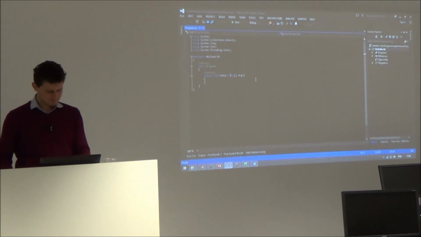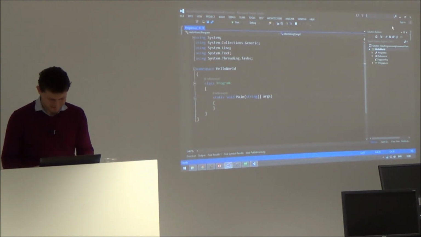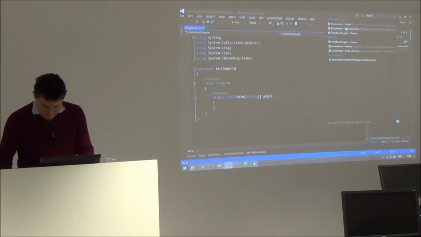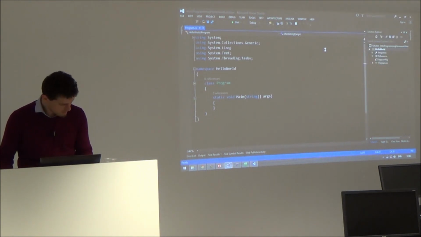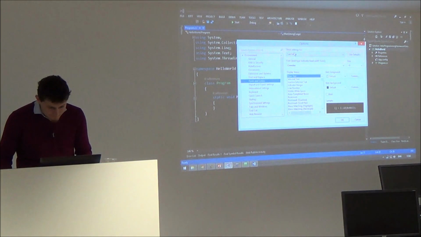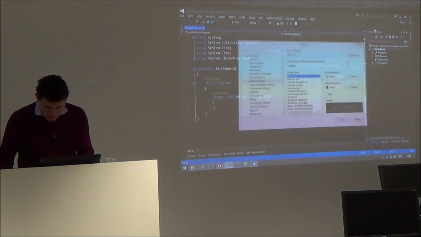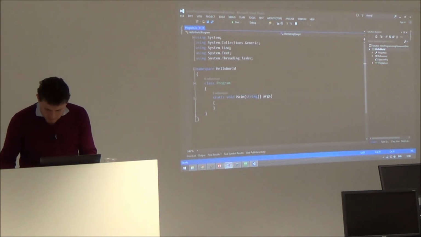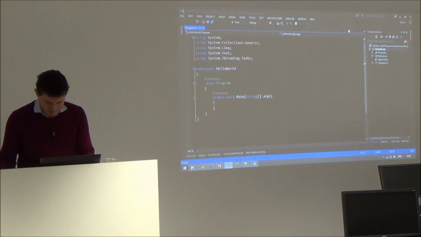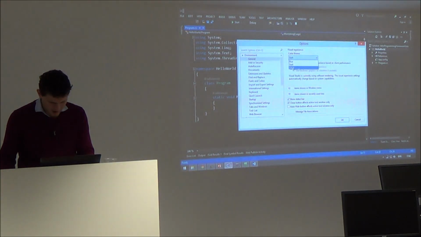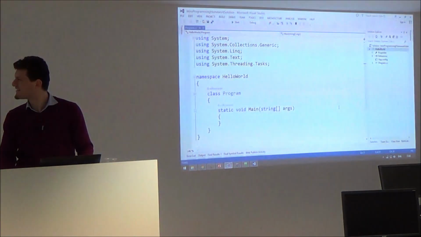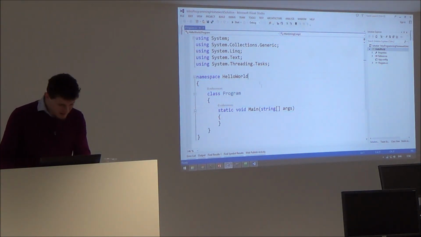I say okay. I'll switch to the white theme because this doesn't work well with my machine. Theme, general. White. White is better for my projector, right?